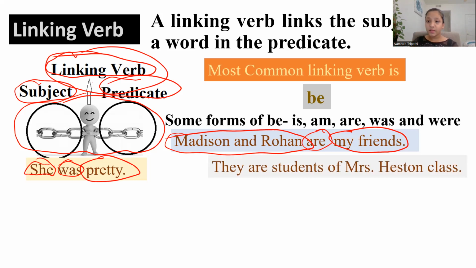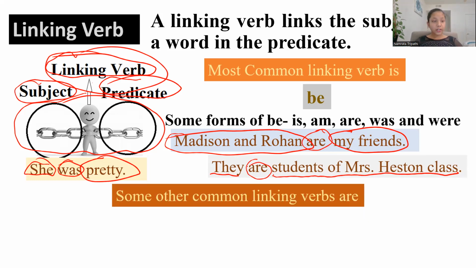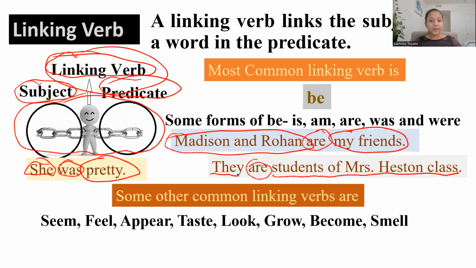They are students of Mrs. Hetson's class. So the subject is they, and the predicate is students of Mrs. Hetson's class. So if they is the subject and students of Mrs. Hetson's class is the predicate, then what do we use to combine them together? That's right, a linking verb. The linking verb here is are. Some other common linking verbs are seem, feel, appear, taste, look, grow, become, and smell.